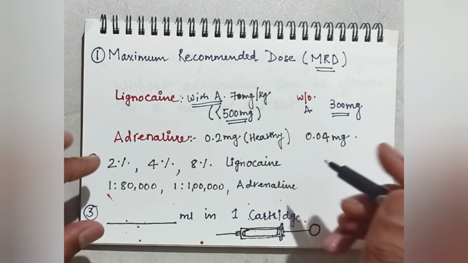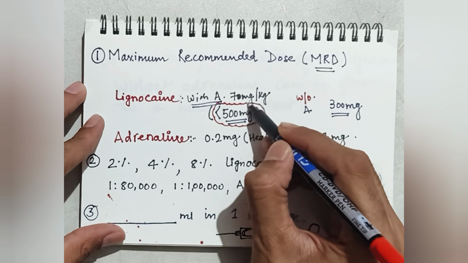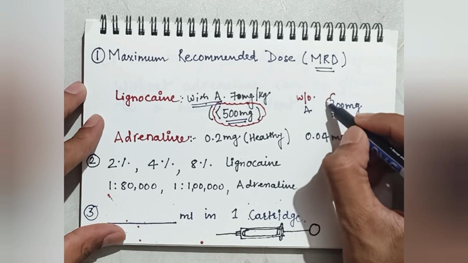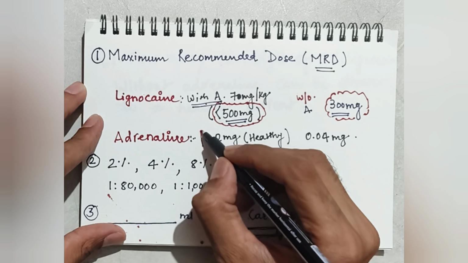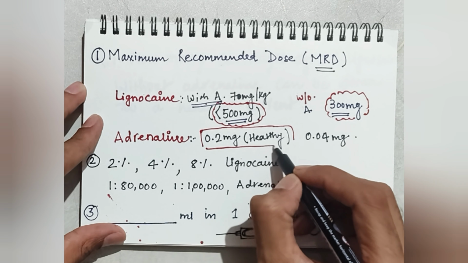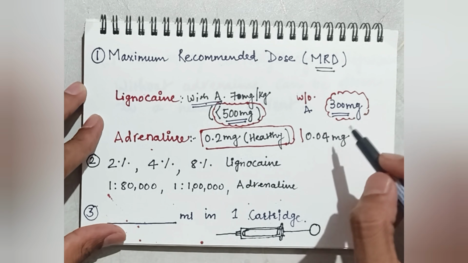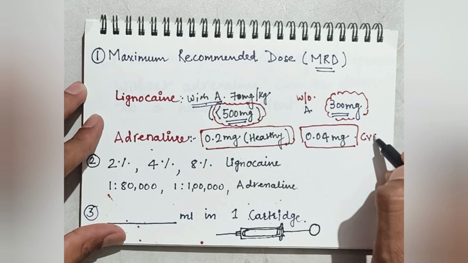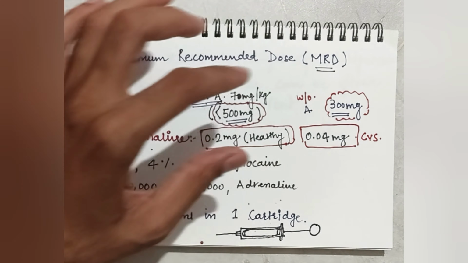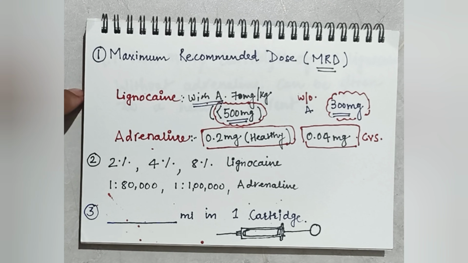These are the numbers you have to remember: 500 milligram with adrenaline, 300 milligram without adrenaline, 0.2 milligram adrenaline for a healthy individual, and 0.04 milligram for a CVS patient. So, this was the first thing you need to remember.